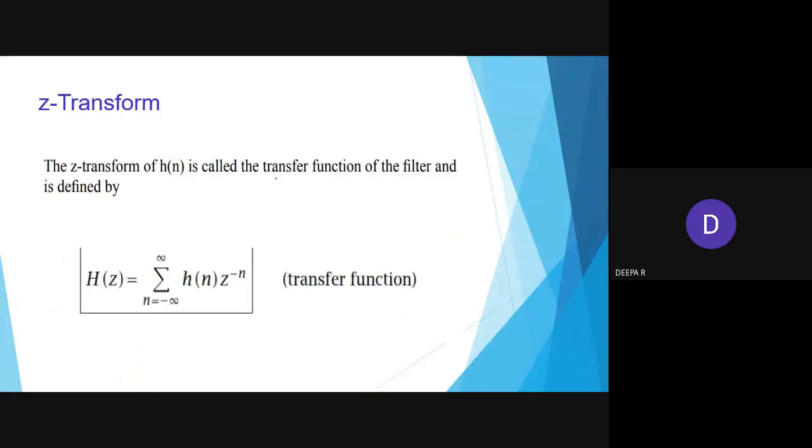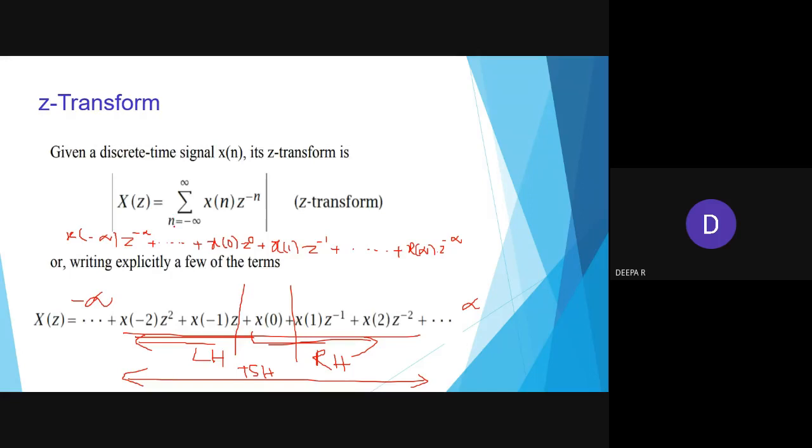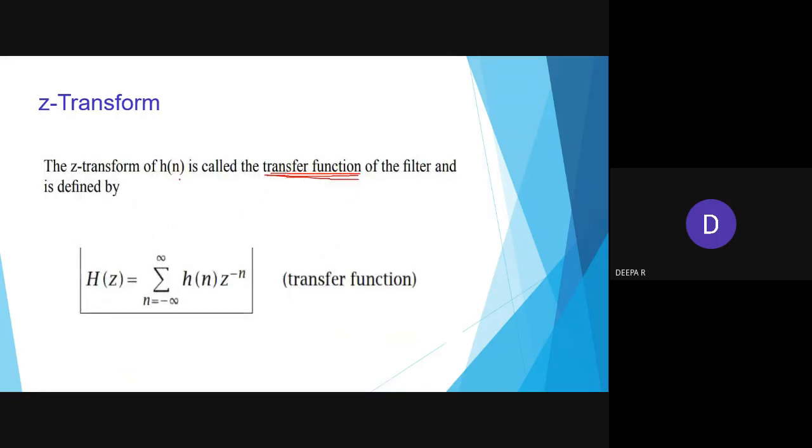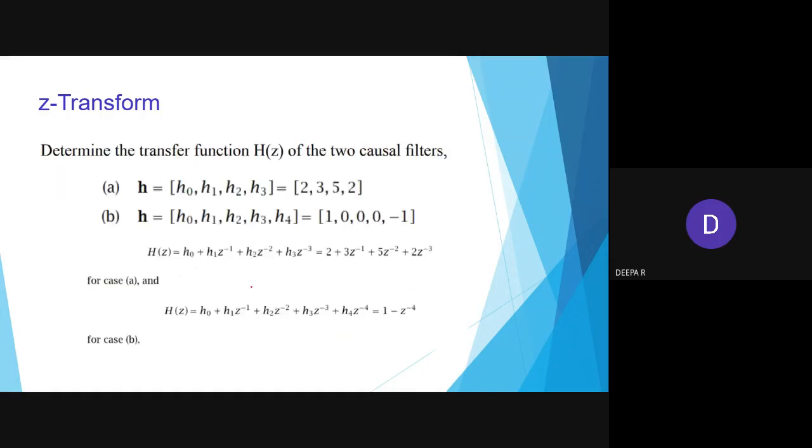Then we are going to define the transfer function. In the Laplace transform, we study the Laplace transform of the output by the input. The same thing here, we use the notation x of n. So x of n in this impulse function will represent h of z equal to the same x of z. Here they have represented for the sequence h of n, h of z equals summation n equal to minus infinity to infinity, h of n z power minus n. The next thing, here a problem. Either you can take it as x of z, it's not an issue now.